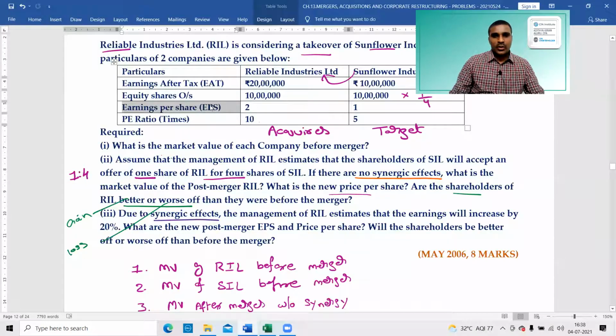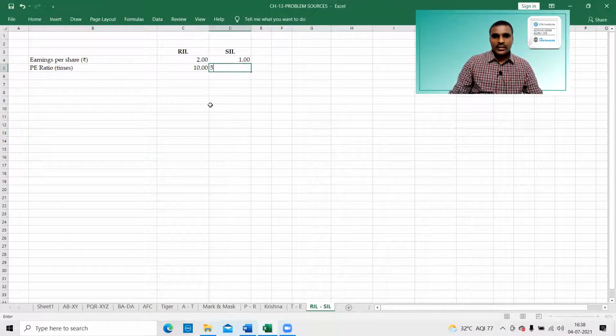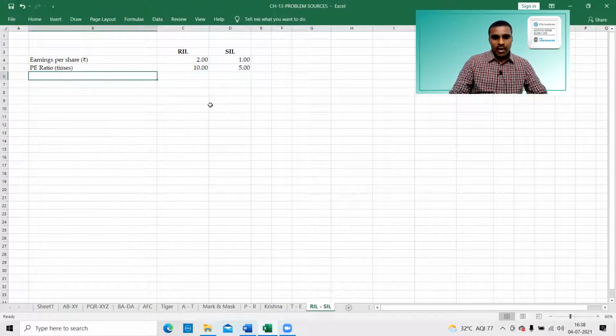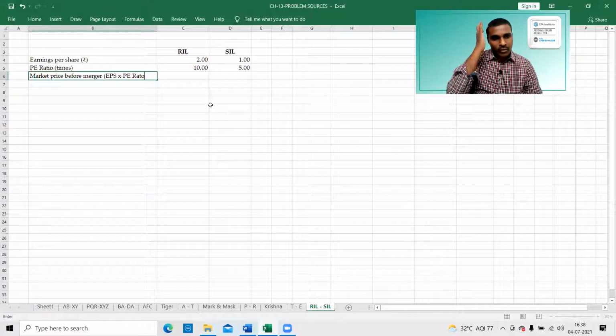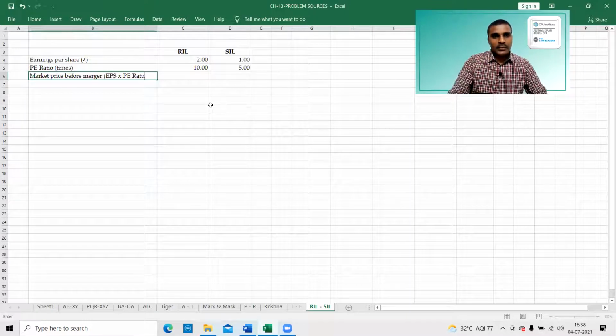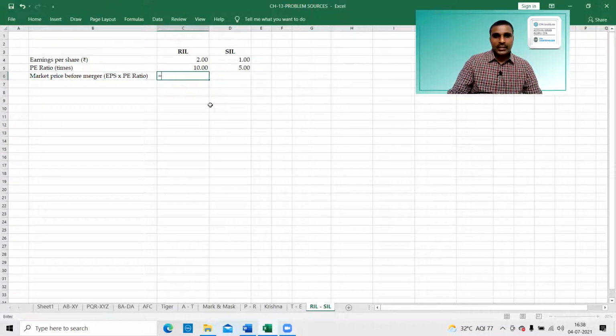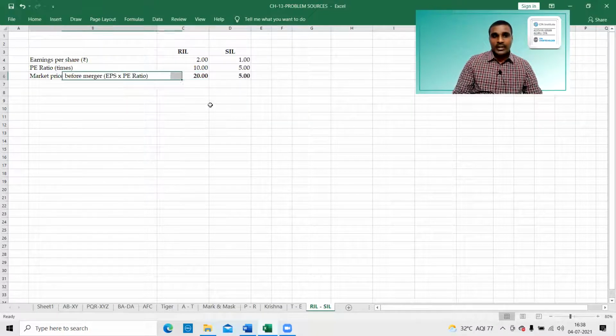What is the PE ratio of RIL? 10. And what is the PE ratio of SIL? 5. Market price before merger is EPS into PE ratio. For RIL, EPS rupees 2 into 10 is 20. This is SIL. This is the market price. What we want is the market value.